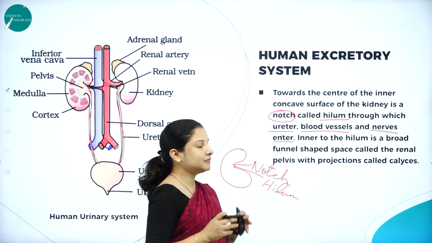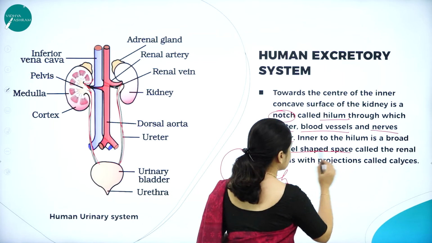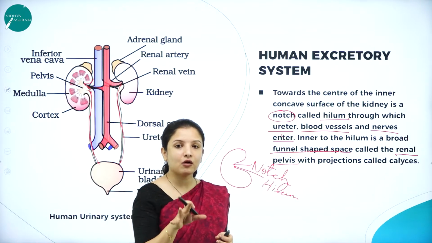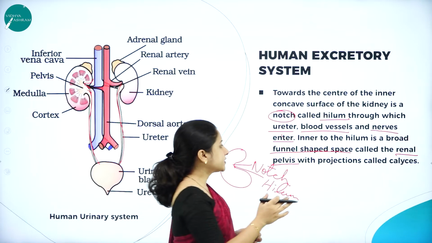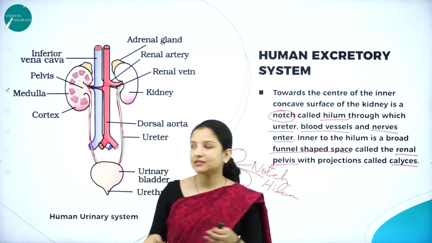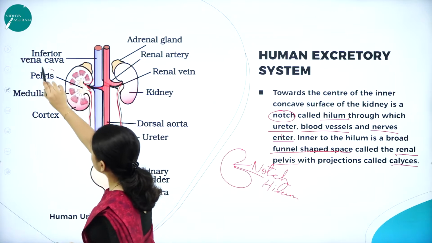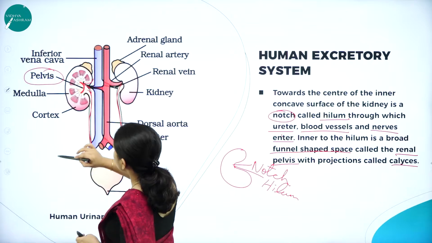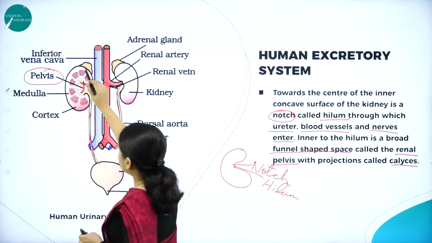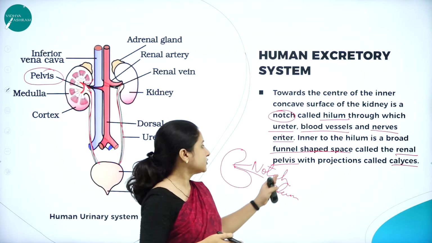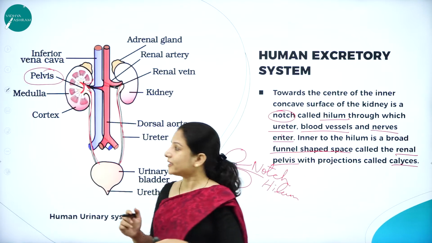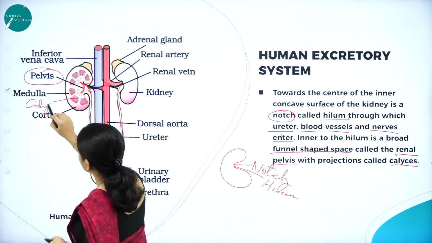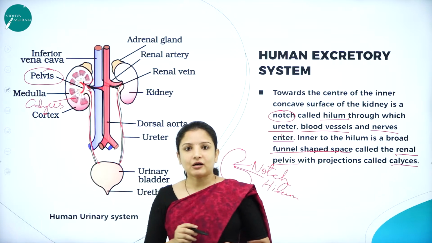And inner to the hilum is a broad funnel shaped space which is called the renal pelvis. And this renal pelvis has a lot of fan like projections which are called calyces. So, if you can see here, inner to the notch, this is the renal pelvis. This renal pelvis further continues to form certain projections which are called calyces. So, this is about the kidney.